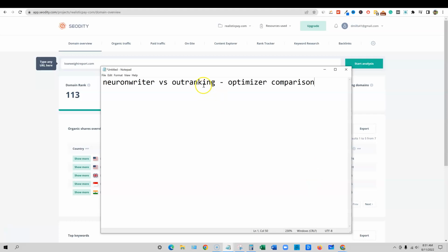know Outranking has developed into a much larger tool set like Surfer or Phrase. Neuronwriter is right behind them. They also have an AI writing feature, so they're very much the same category of tools where they are trying to do it all, which is content optimization first is probably how you would define these tools. So they're basically Surfer and Phrase alternatives, but they also have a lot of other features, and they continue to keep growing their tools. So we're going to be looking at these.